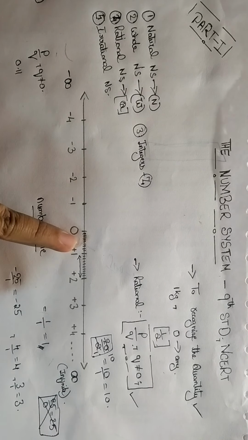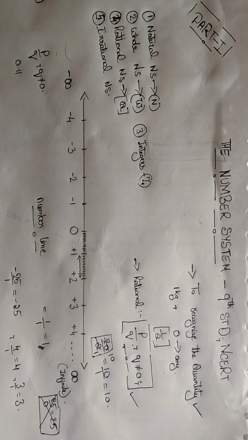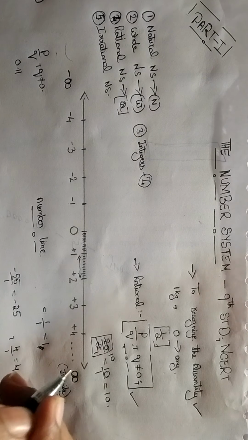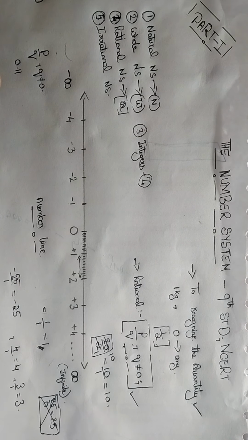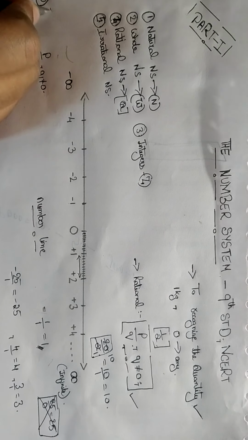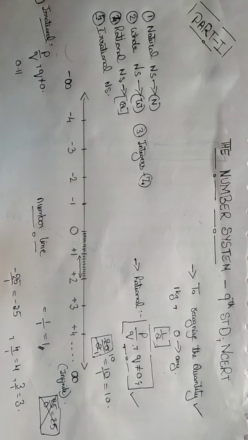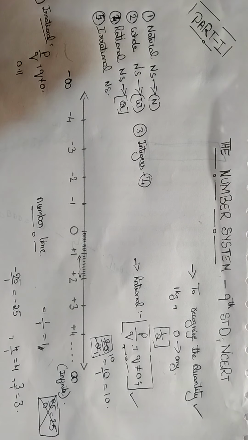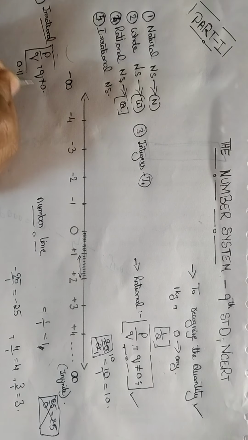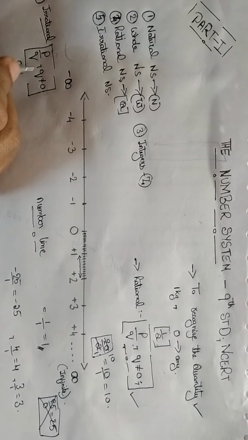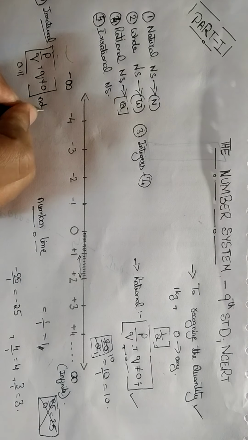In between this 0 and 1, there are many fractions, and some fractions cannot be represented as a rational number like P by Q. They are irrational numbers. Please take down the definition. Irrational numbers are the numbers which cannot be represented in the form P by Q.